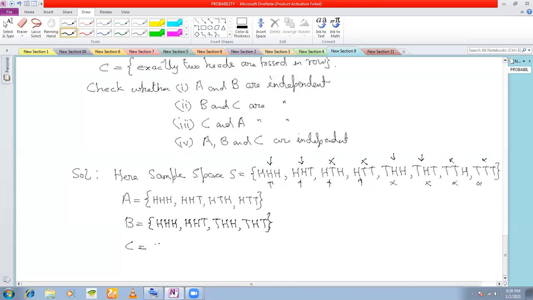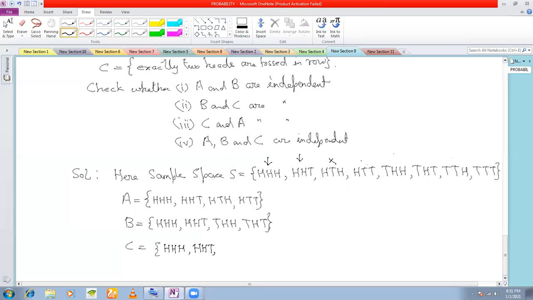What about event C? Exactly 2 heads are tossed in a row. Now let's see what exactly 2 heads are tossed in a row means. Two heads in a row means 2 consecutive heads actually. In this you are getting 2 consecutive heads, right? So H H H will be there. Where else are you getting 2 consecutive? Here also you are getting 2 consecutive heads. First and second is a head. So H H T. Third one, are you getting 2 consecutive heads? No. So this is out.